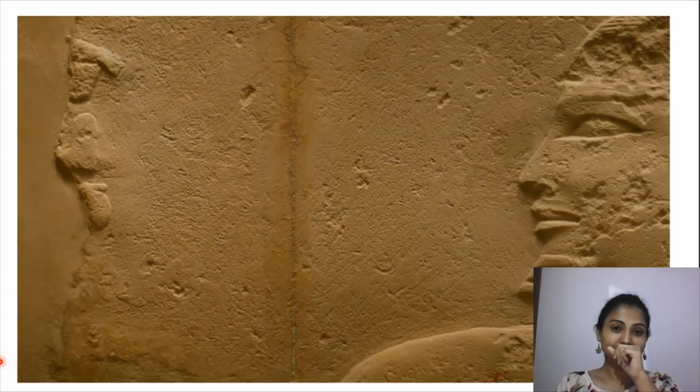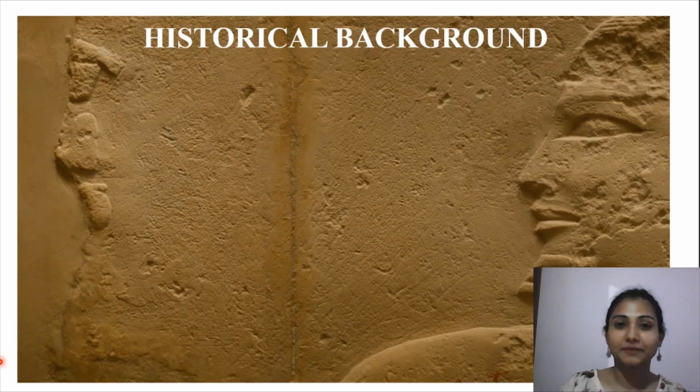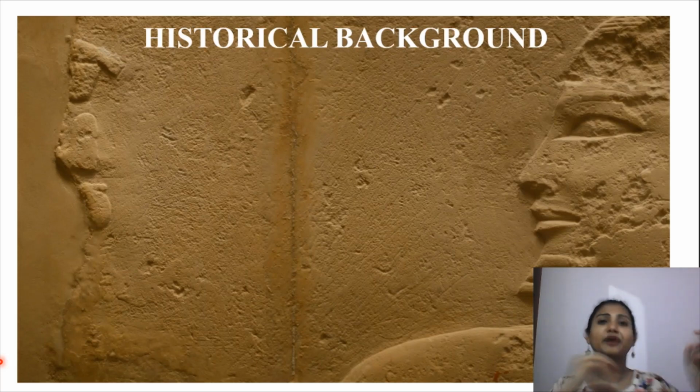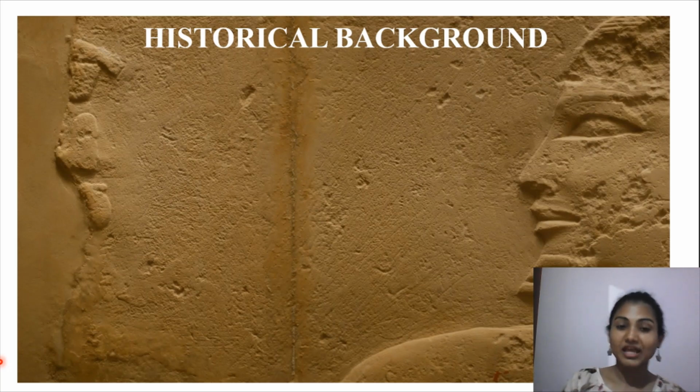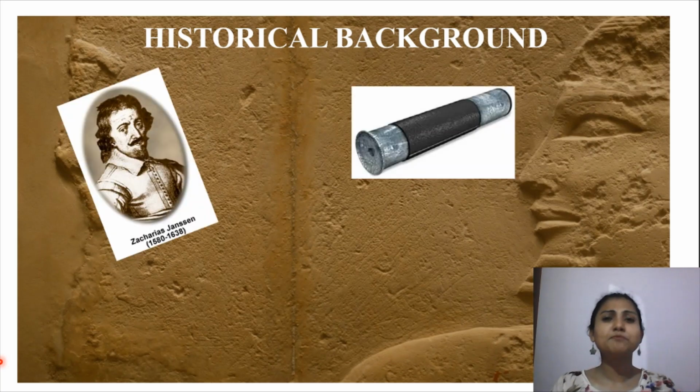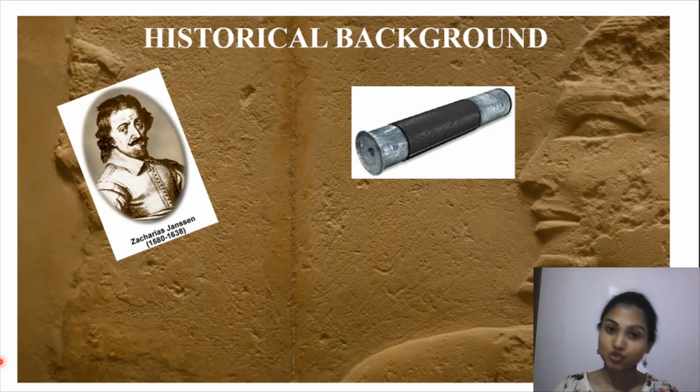So let's jump to the history behind it. We have heard that the history started with Robert Hooke, but that is not the truth. The very first simple microscope was given by this gentleman, Zacharias Janssen. He made the very first simple microscope.